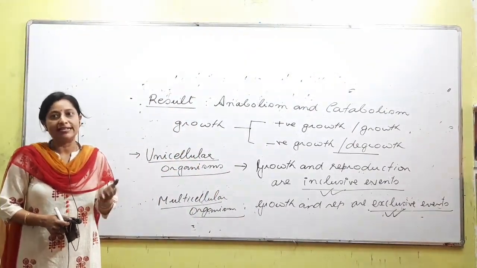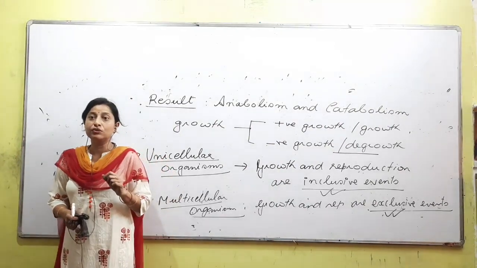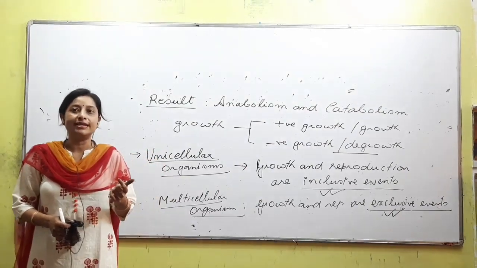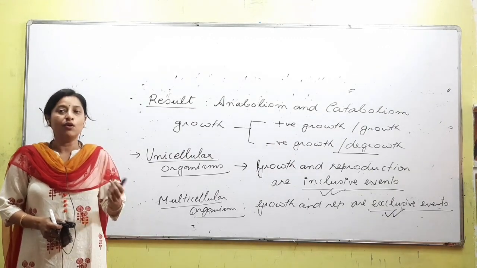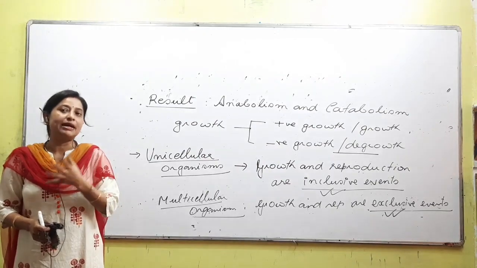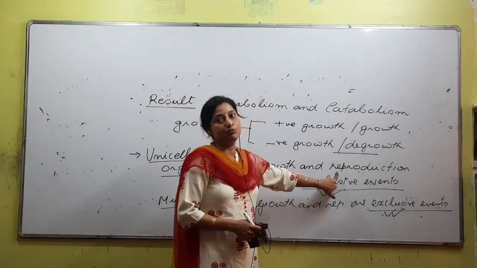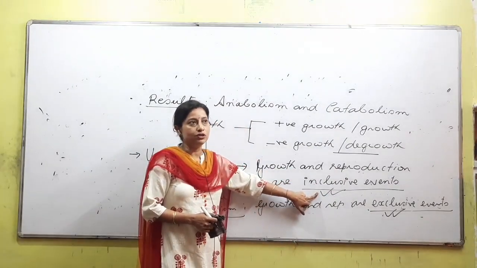But in unicellular organisms, growth is equal to reproduction. Because if a bacterium grows, it means it has multiplied, cell division has happened, one became two, two became four, four became eight. This increase in number we can call growth and we can also call reproduction. So we are using the word inclusive. Is the point understood? Right?